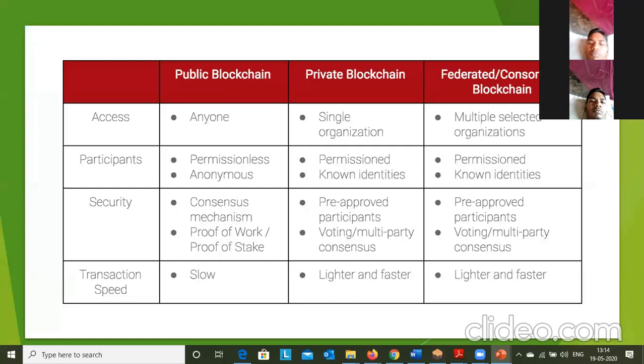Then security. Consensus mechanisms are used if anything goes wrong in a public blockchain network like Bitcoin, so proof of work and proof of stake mechanisms are used. In private and federated blockchains, pre-approved participants and voting or multi-party consensus are used.